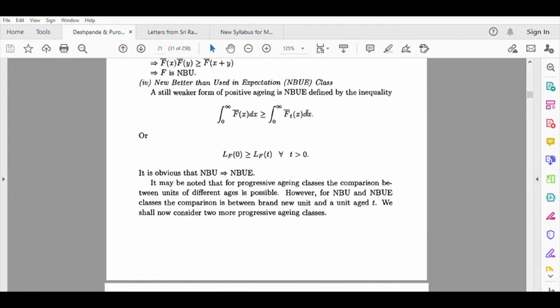So one can easily prove that new better than used implies new better than used in expectation. Why? Because this X greater than or equal to Xt, if you take expectation or if you integrate, you get expected X greater than or equal to expected Xt. So it means that if a distribution belongs to the NBU class, then it also belongs to the NBUE class.